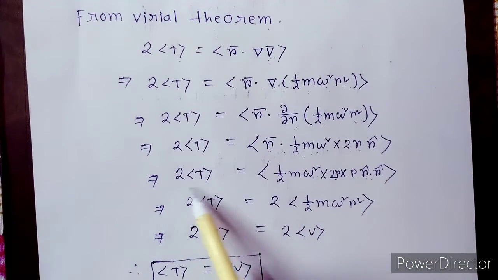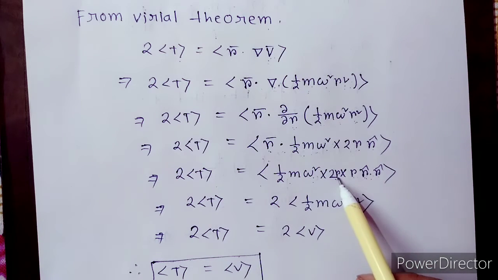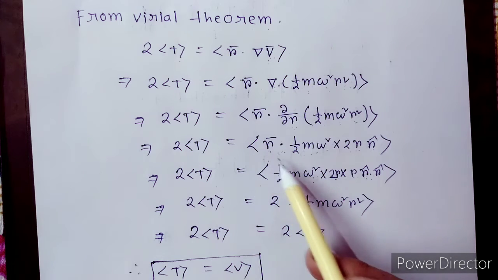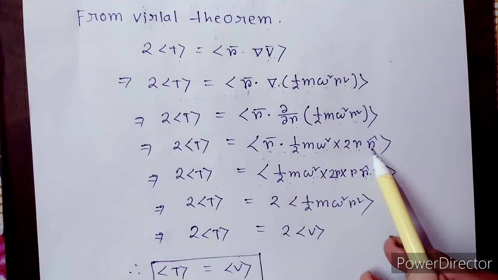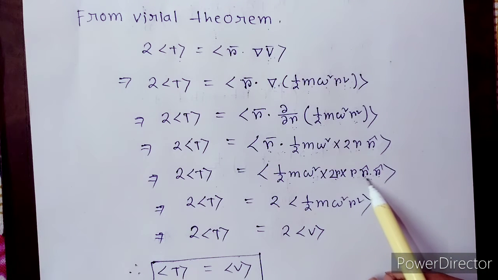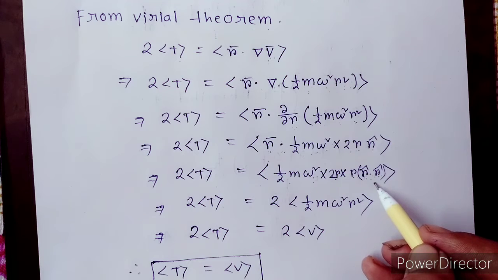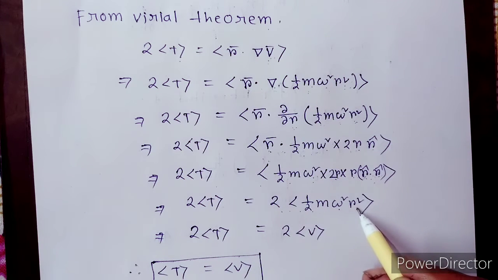So we get 2T average equals half m omega square 2r, and this r vector we can write as r into r cap, dot r cap. So r cap dot r cap equals 1. So we get 2 into average of half m omega square r square.